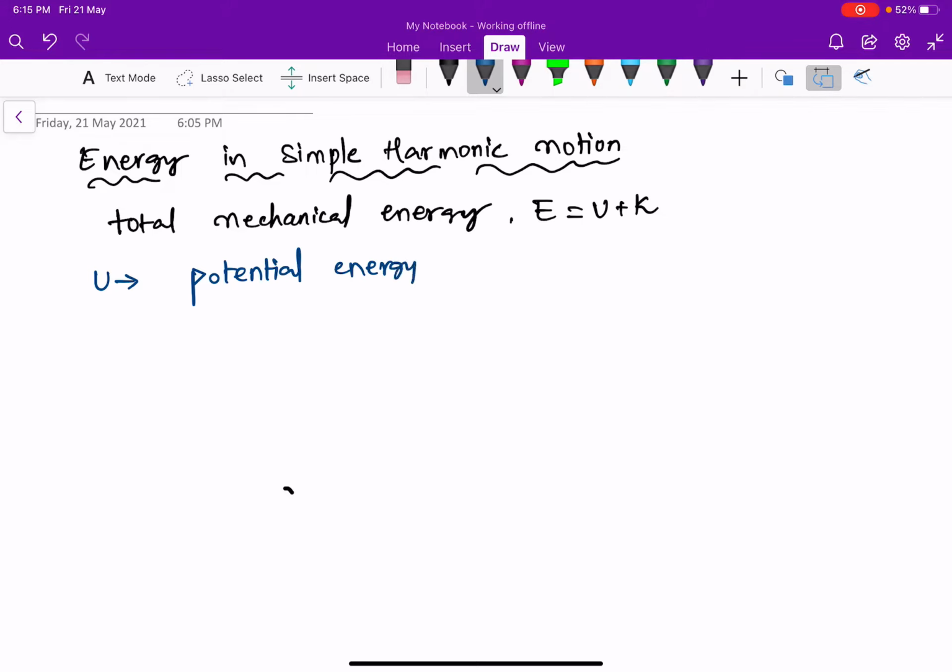In the case of a spring mass system, the potential energy stored in the spring is given by half k x square. We have discussed already in the previous chapter that spring force is nothing but restoring force, where k is the spring constant and x is the displacement.